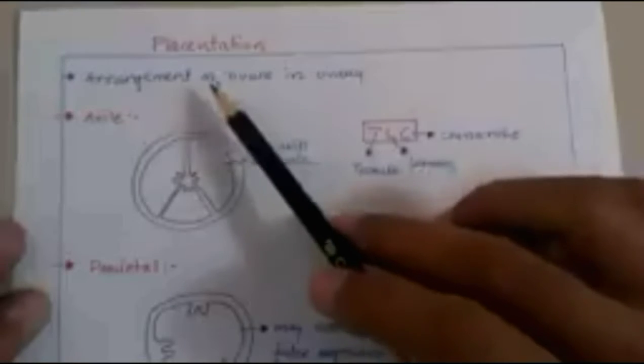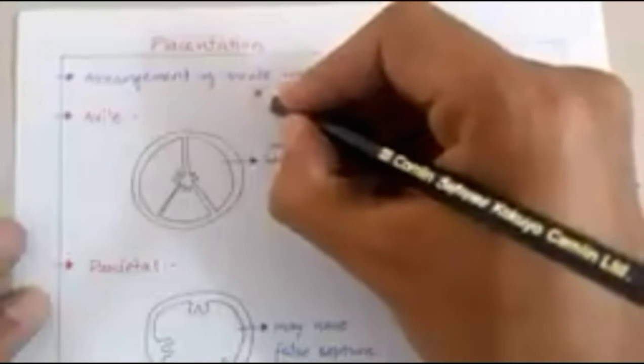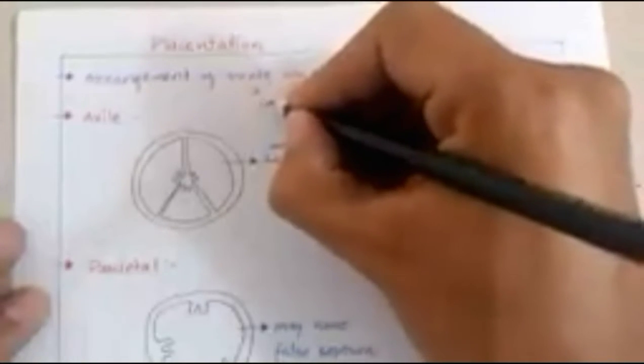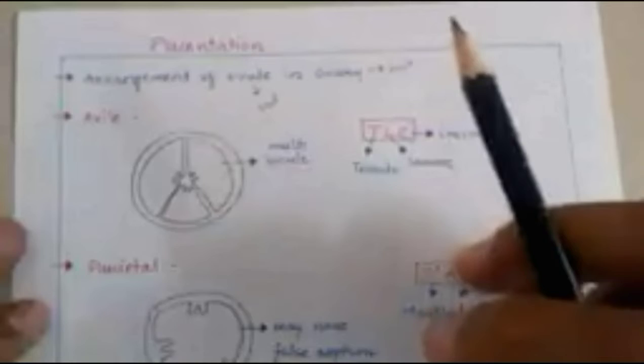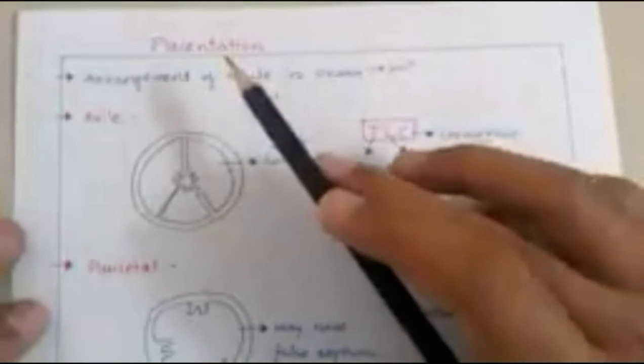Placentation means the arrangement of ovules in the ovary. So, what are ovule and ovary? Ovule is the future seed and ovary is the future fruit. So the arrangement of ovules, how they are arranged in a particular ovary, is known as placentation.